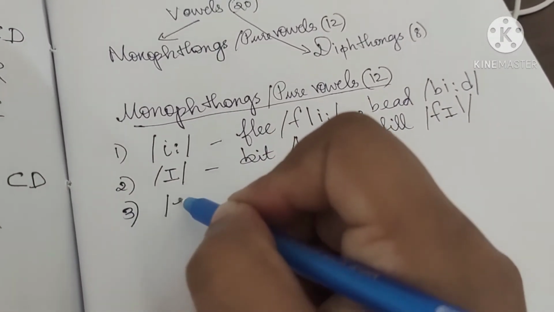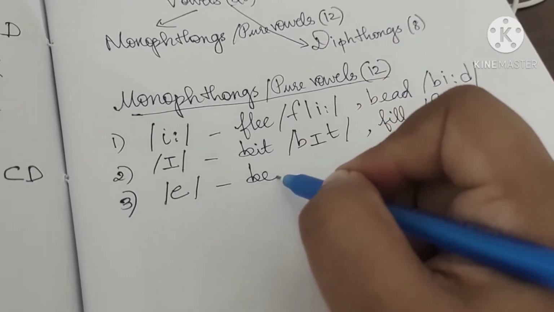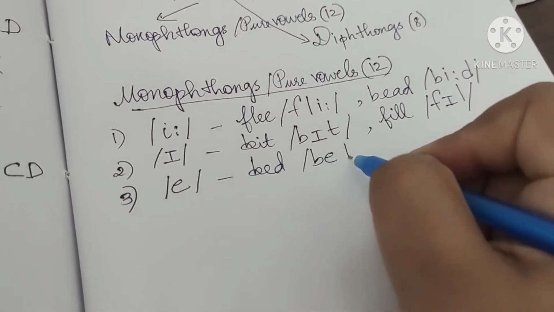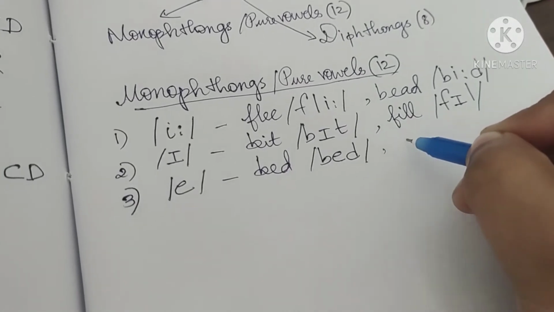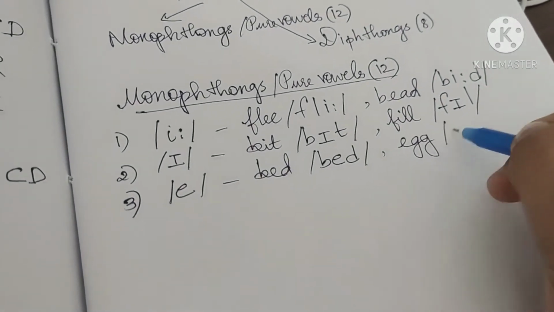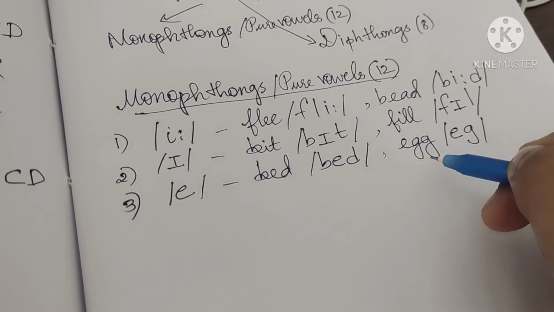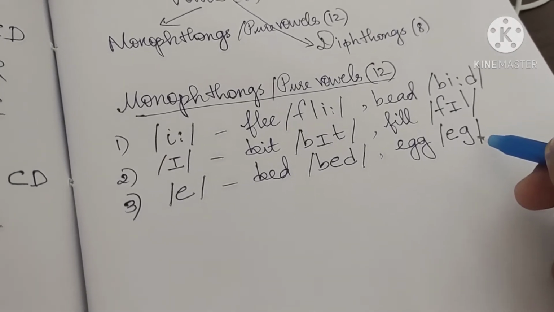Third one is the sound as we see in bed, b, e, d. As we see in egg. See, there are two G, but there is only one sound g.